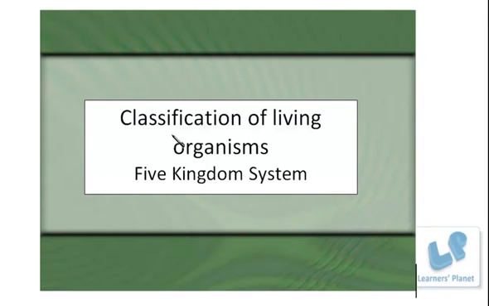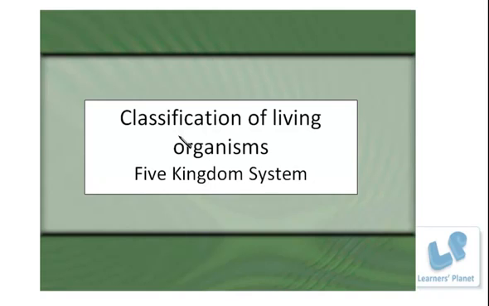In today's session we are going to discuss the classification of living organisms. I hope you understand what this classification is. Classification basically means arrangement of living organisms into groups or subgroups depending upon their similarities and dissimilarities. If similarities are there, definitely the organisms are placed in the same group. But when there is some dissimilarity, these organisms are divided into two or more subgroups according to the dissimilarities and the similarities. Right.